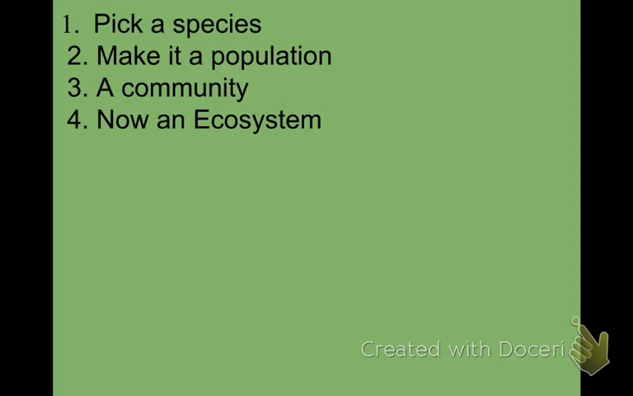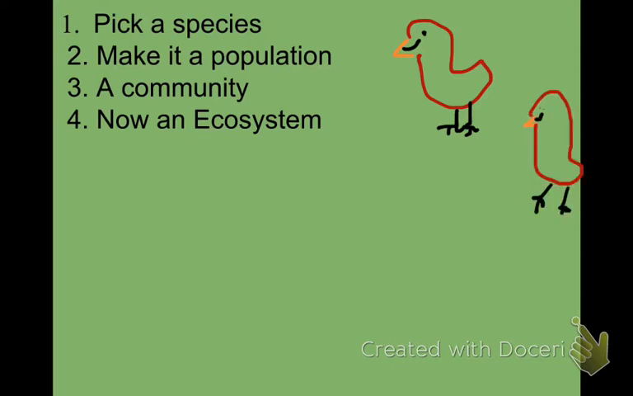So let's go ahead and build our own ecosystem. First we have to start out with a species. Let's say that we are going to start out with a bird. So here is our species of our single bird. Now in order to make that a population, we have to have more than one of the same species. So that means we have to have two birds. So my one bird was a species, and now that I have two birds, it is now a population.